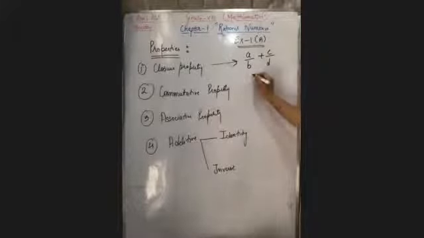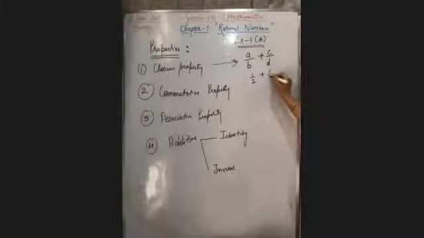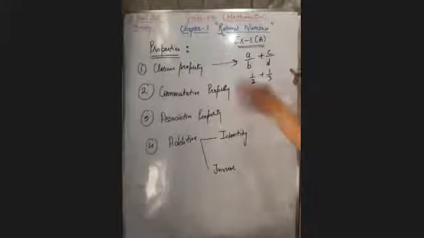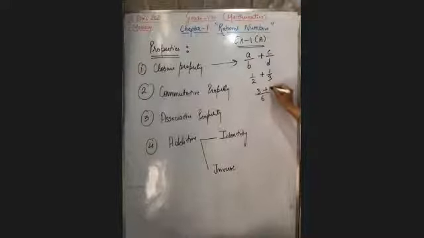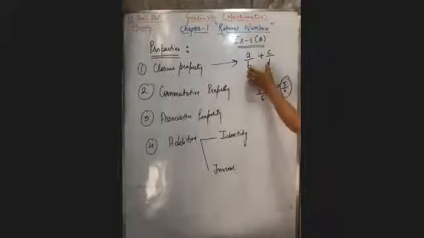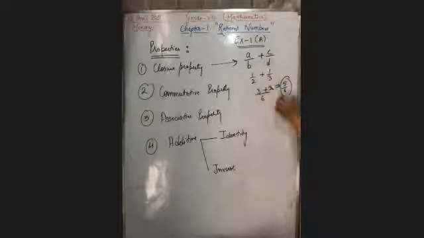Suppose here is 1 by 2, here is 1 by 3. Take the LCM, suppose it is 6. 2 3s are and 3 2s are. So the answer will be 5 upon 6. They're saying that when you add any two rational numbers, your answer will be again a rational number.